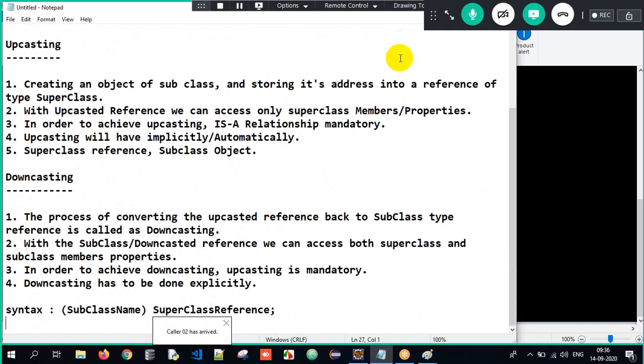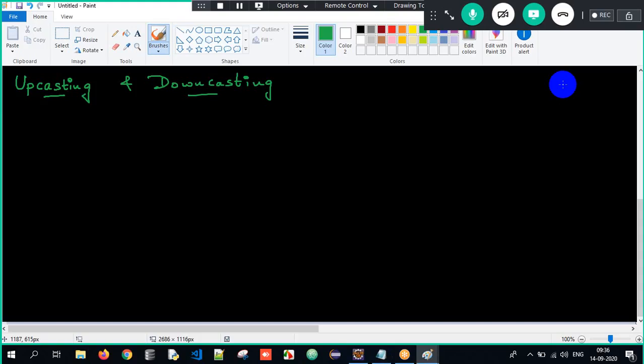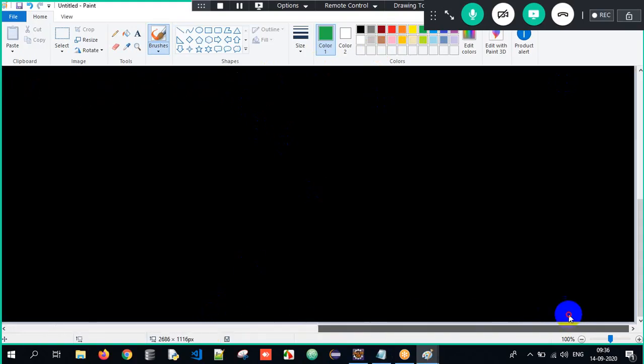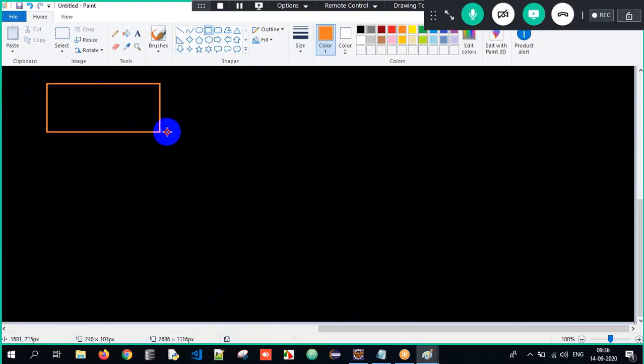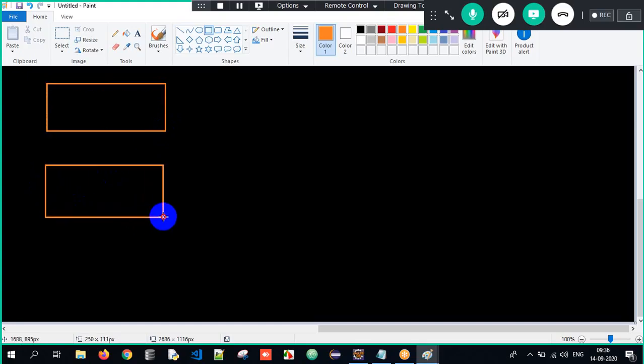So we have a couple of points over here. This is what it is all about, upcasting and downcasting. But let me give a couple of examples, that is when you will be able to understand properly. Now guys, closely observe. You need to have complete patience to understand this particular topic. Imagine I am having a couple of classes here. Imagine this is one class and this is another class.